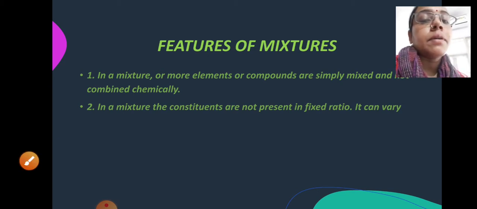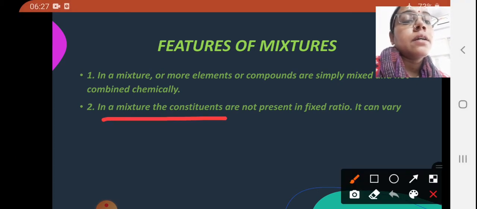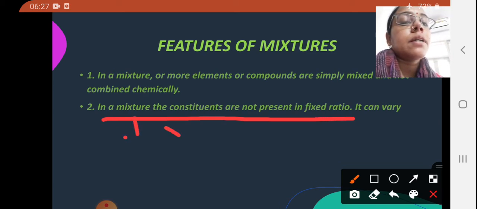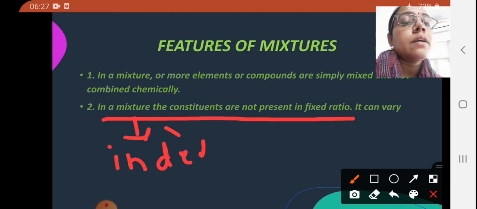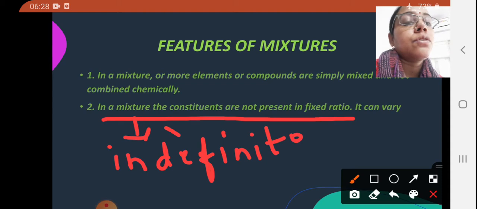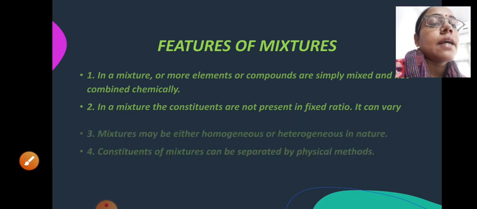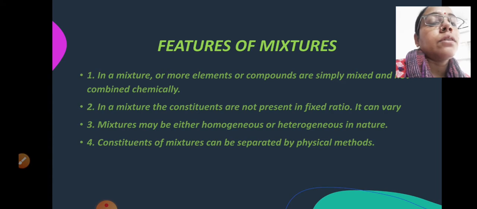Okay, in a mixture the constituents are not present in a fixed ratio, it can be in any ratio. You can say in a mixture an indefinite ratio is there, okay, between the different constituents. It can vary. Okay, now third point which I have given here is mixtures may be either homogeneous or heterogeneous in nature.